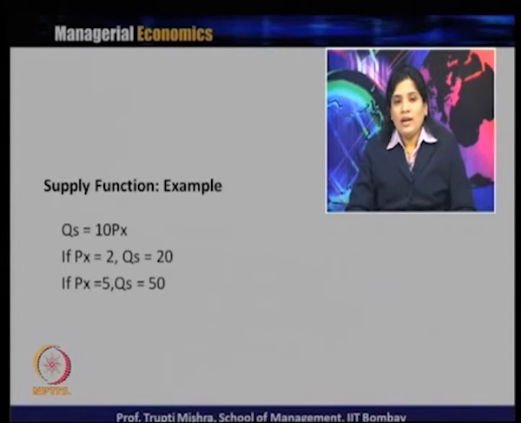So in the supply function also, quantity supplied is dependent on the price and it is positive, because there is a positive sign and no negative sign. They are positively related, and Qs equal to 10 Px means that whatever the price, the quantity supplied is multiplied by that number.